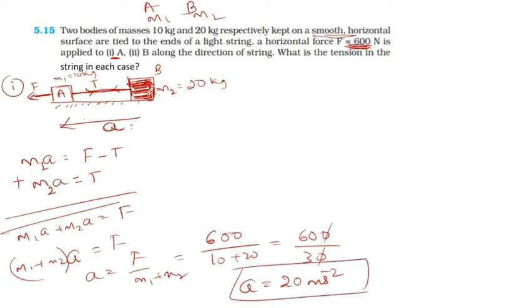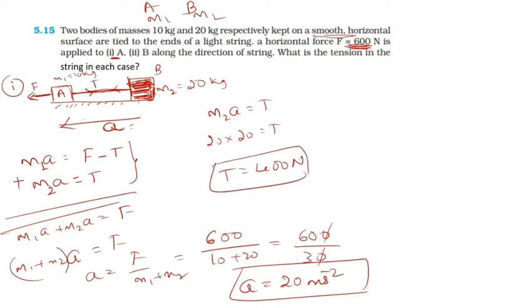So applying any one of these equations, I'll apply M2 into A is equal to tension. M2 is 20 into A is 20 is equal to T. So the tension on the string is 400 Newton, when the force is applied on A.